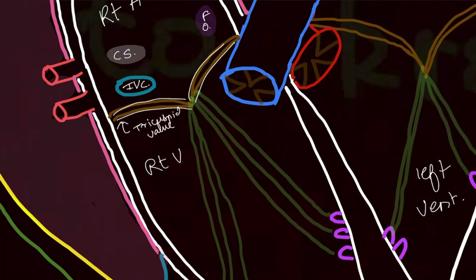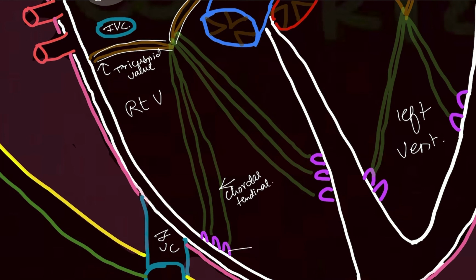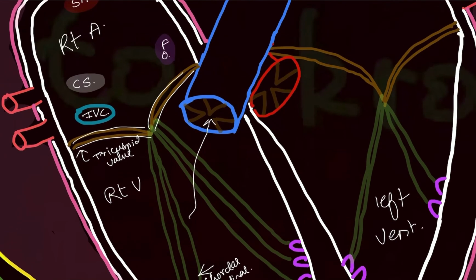This green color which you are looking at is the chordae tendineae. I told you that chordae tendineae connect the valves and the papillary muscle. This purple color which you see is the papillary muscle. I also told you that the right ventricle has 3 papillary muscles, with fibrous chordae tendineae attaching to the tricuspid valve. The right ventricle will then pump blood into the pulmonary trunk.